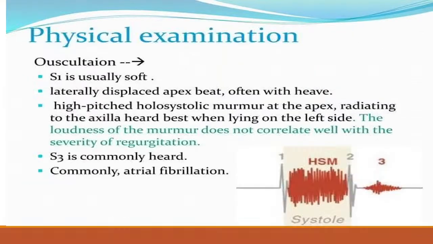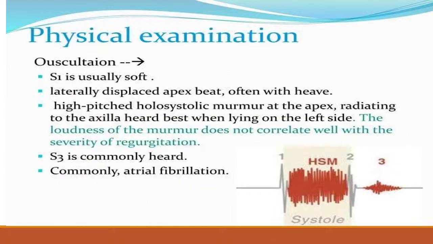On examination, the pulse again depends on whether the MR is acute or chronic. If the MR is acute, there is a low volume pulse. If the MR is chronic, the pulse is high volume. Blood pressure in acute MR, there is hypertension. In chronic MR, there is a wide pulse pressure. JVP remains raised whenever there is decompensation or right-sided heart failure.